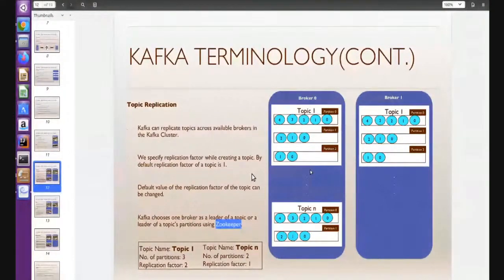And the rest, let's say in this case we have broker 0 and broker 1. Let's assume the Zookeeper decides that for partition 0 of topic 1, broker 0 is the leader. Then automatically the other broker becomes a follower. The producer will write the data to broker 0 because it is the leader, and the follower will read the data from the leader.